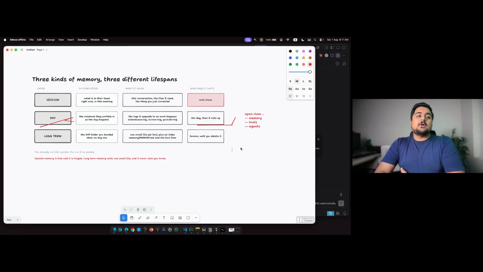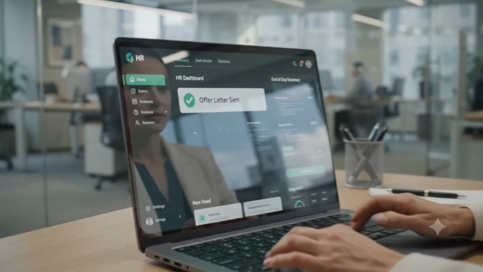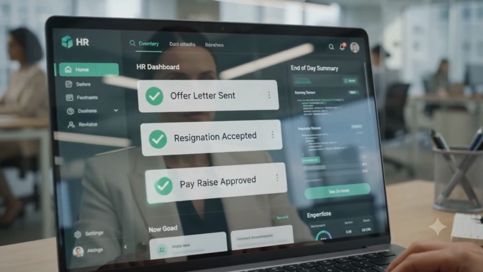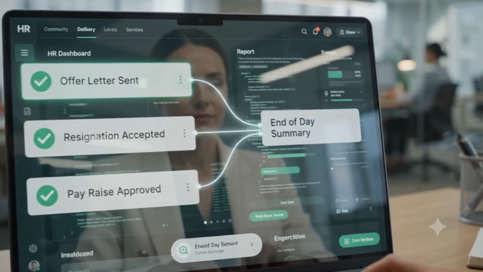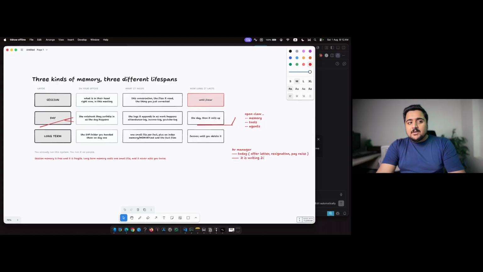Let me just write it somewhere here. So for example, we have the role of HR manager, and today the HR manager did three tasks. We sent an offer letter, we accepted a resignation, we gave a pay raise. So we did these three tasks. And at the session end, or the day end, it writes two, three, four lines in a file, and we name it a day memory.